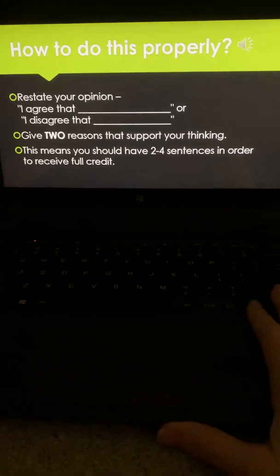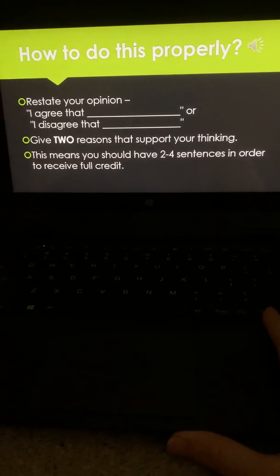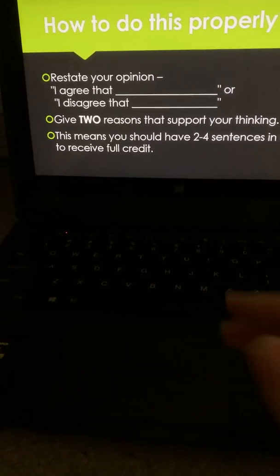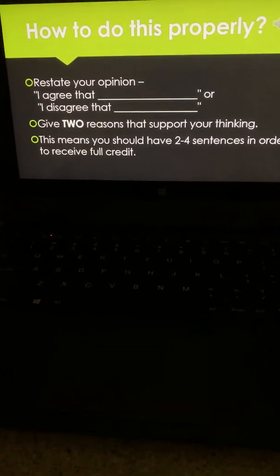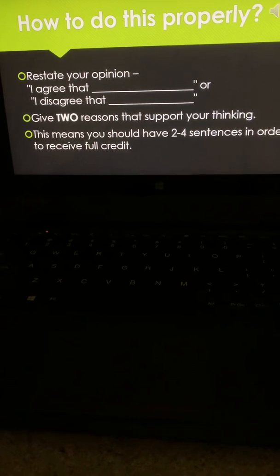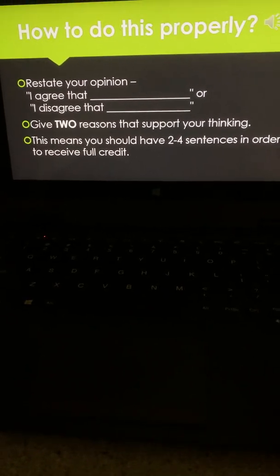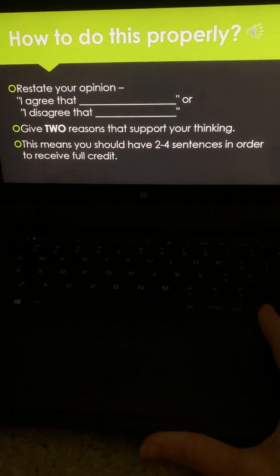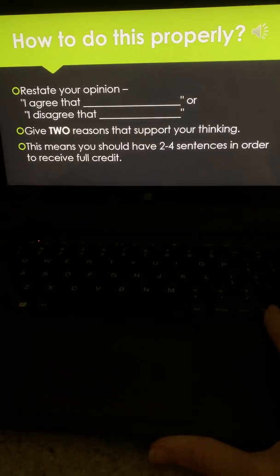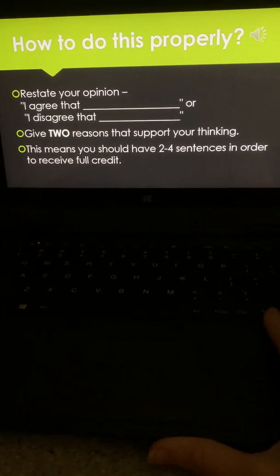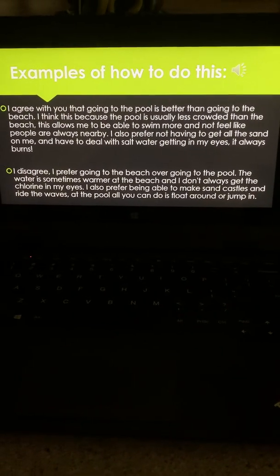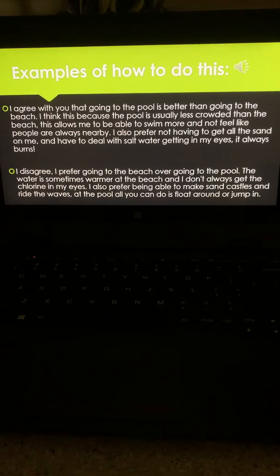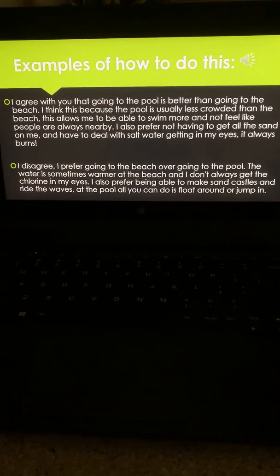So how do you do this properly? Well, you need to restate your opinion. I agree that blank. So in this case, I agree that going to the pool is better than going to the beach, period. Or I disagree that going to the pool is better, period. You have to give 2 reasons, and it can't just be because I like it. This means that you have to give 2 to 4 sentences in order to receive full credit. So then I gave 2 examples, and remember, you only have to pick one. You either agree with it or you disagree. You can't go both ways.